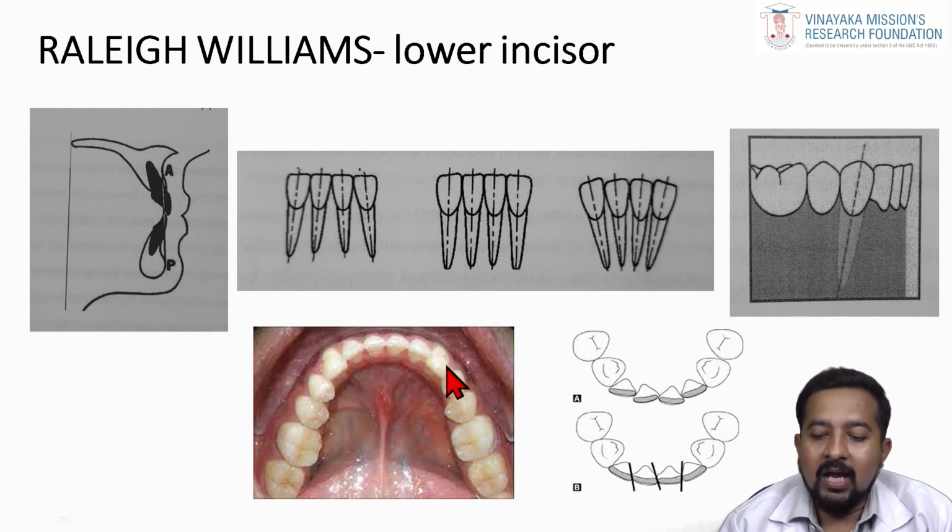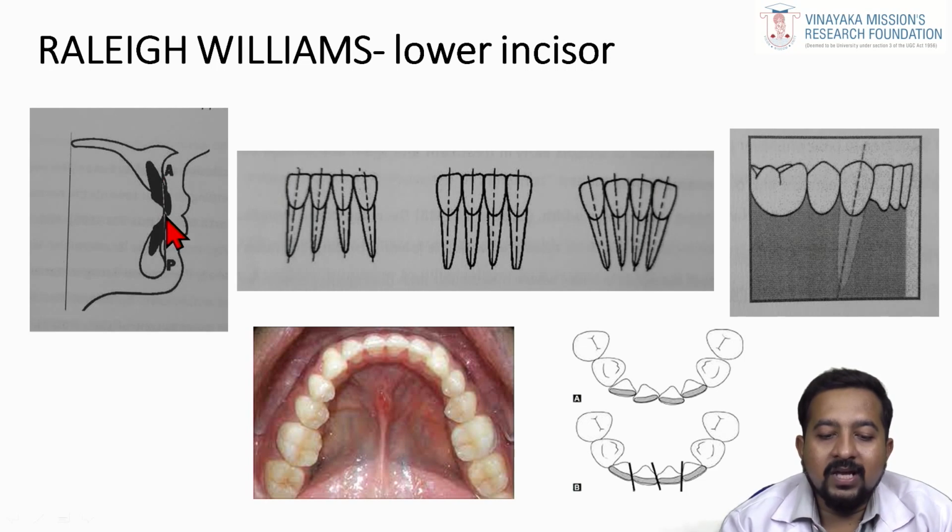That will be your 5th key. And the 6th key is that interproximal stripping or interproximal reduction is most of the time necessary at the end of the treatment between the lower incisors to achieve proper stability in the lower anterior. So these are the 6 keys of lower anterior retention proposed by Riley Williams.